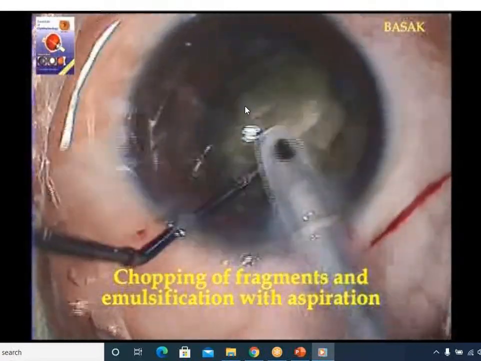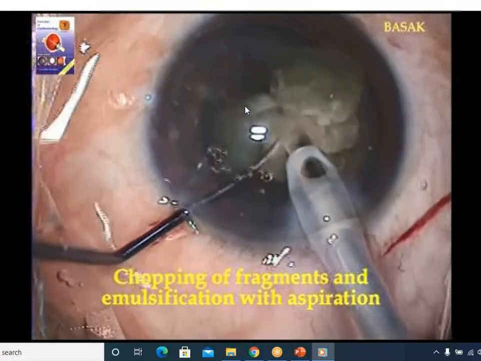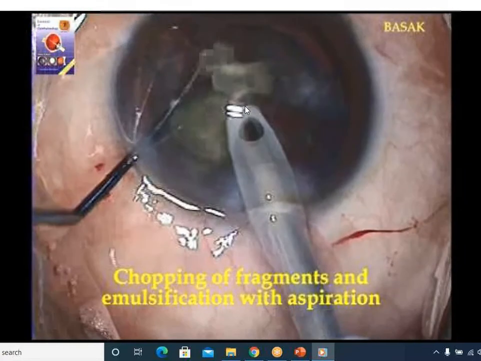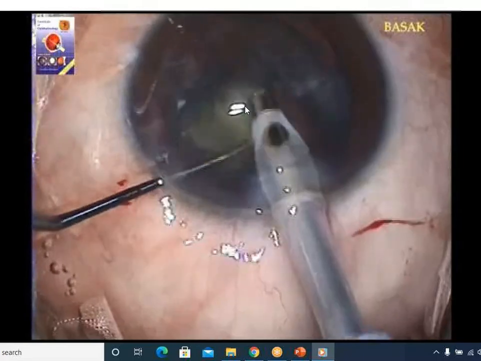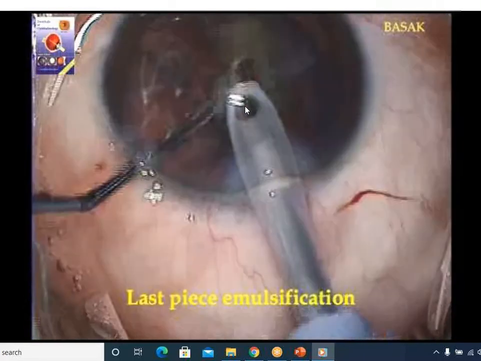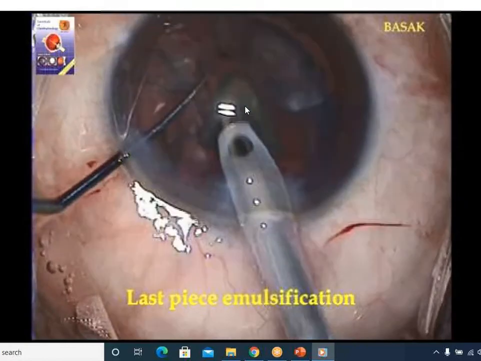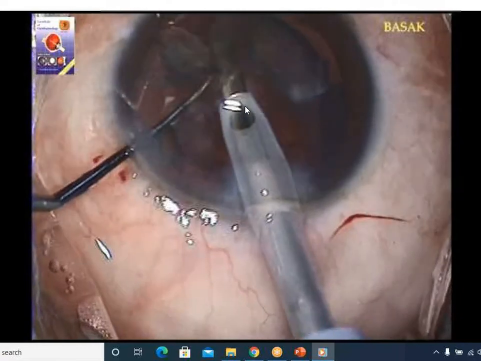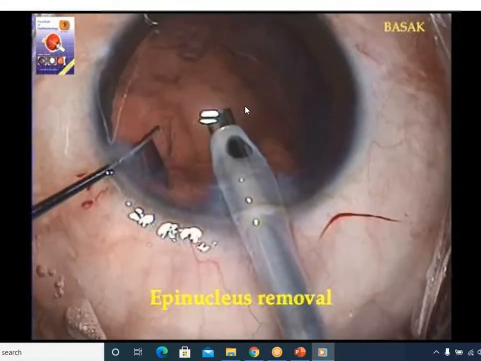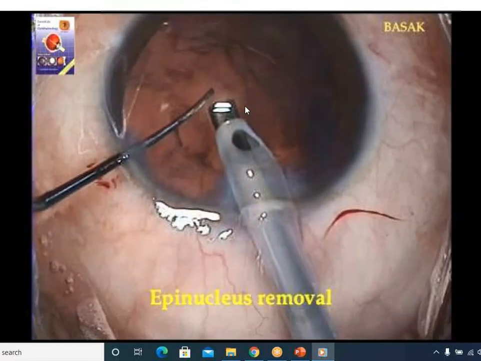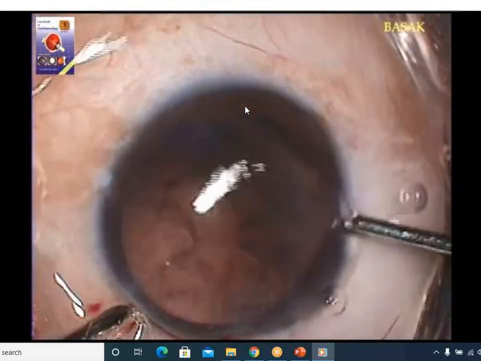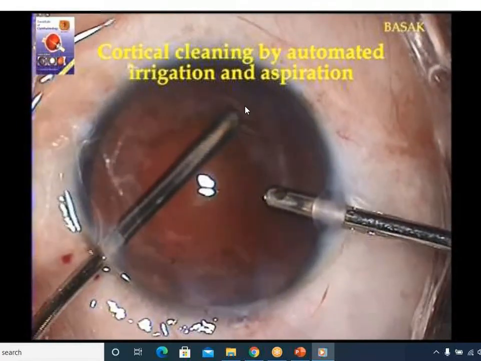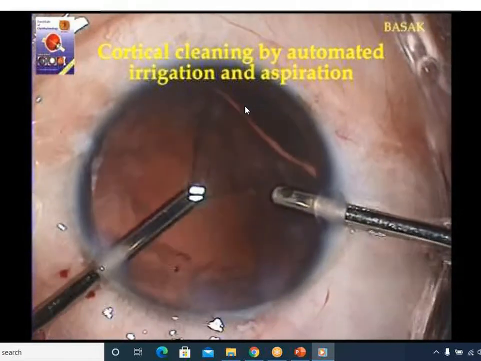One by one, you have to create the piece, and then like a pie of the cake, you have to go on eating the nucleus by phaco probe. The phaco probe will emit the ultrasound energy, which emulsifies the nucleus. So when last piece of the nucleus is eaten, what remains is the loose cortical matter. Loose cortical matter you can aspirate by irrigation and aspiration cannula.